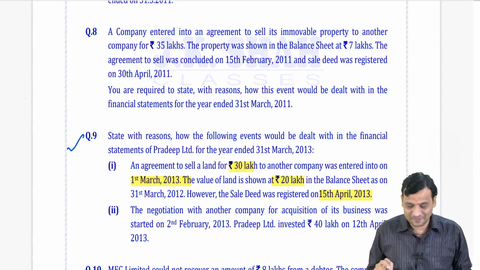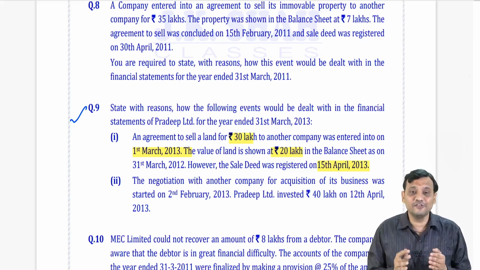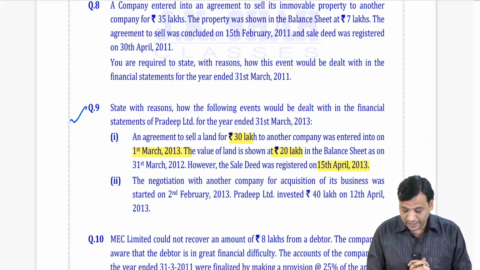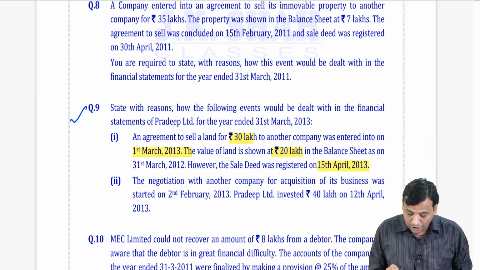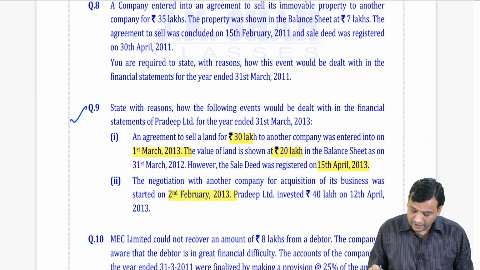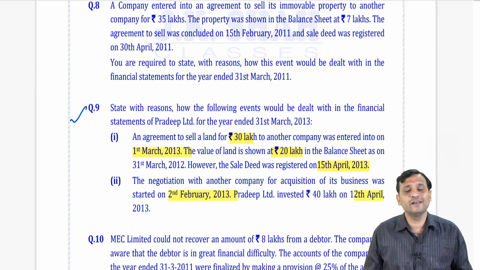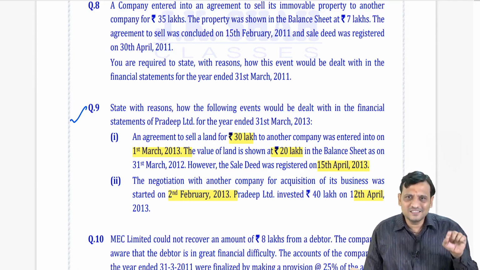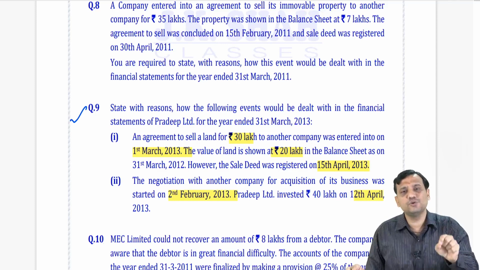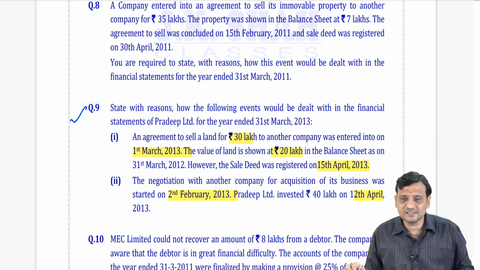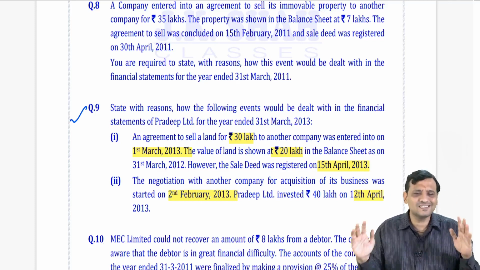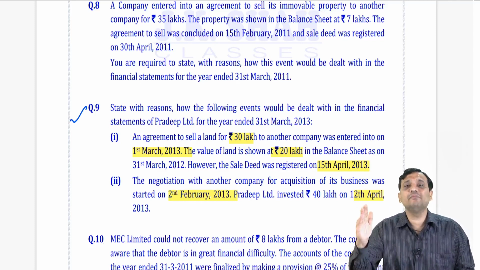But now see, look properly. This is where you get confused, hence I am dealing with this question. The negotiations with another company for acquisition of shares or acquisition of the business was started on 2nd February and you invested on 12th February. Now many of you will feel, sir, negotiation is going on. My dear student, negotiation is just a negotiation. Talks. You do talks with thousands of people while doing business. Does it indicate any condition, situation, circumstance that I will be buying the business? No. No circumstances or situation exist that I will be buying the business.